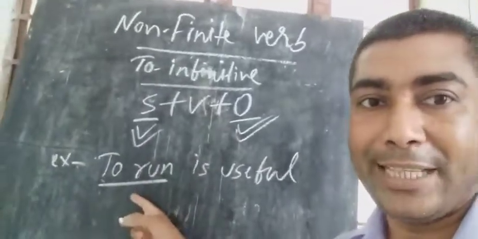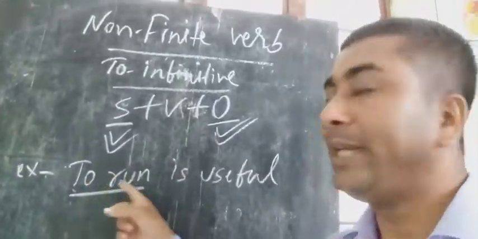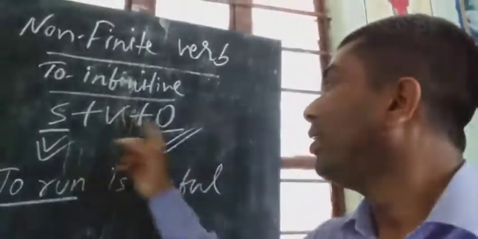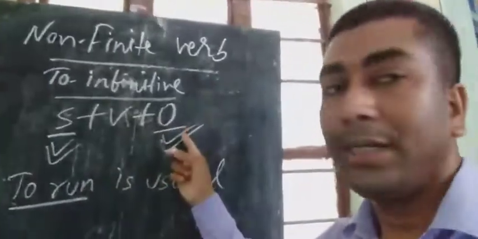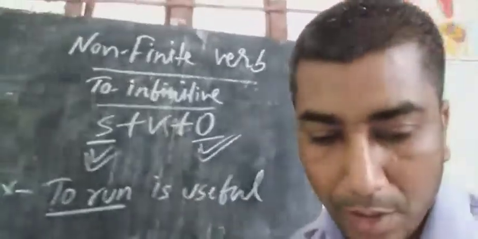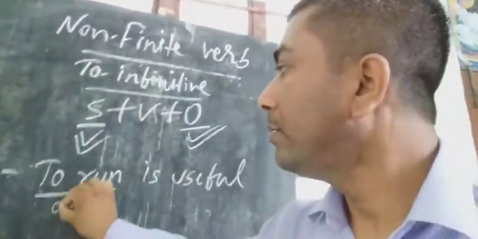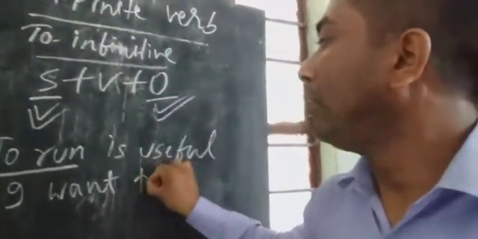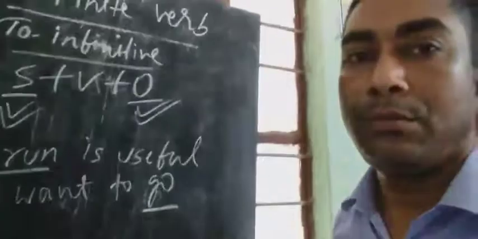At the beginning of the sentence we have used to infinitive. Also in the end of a sentence we can use it: I want to go.